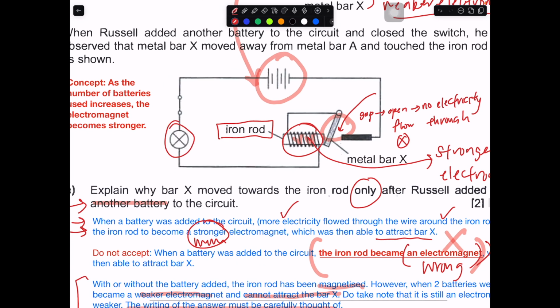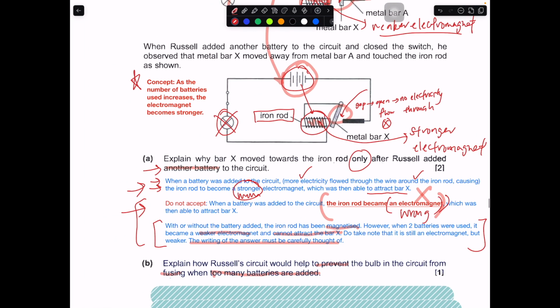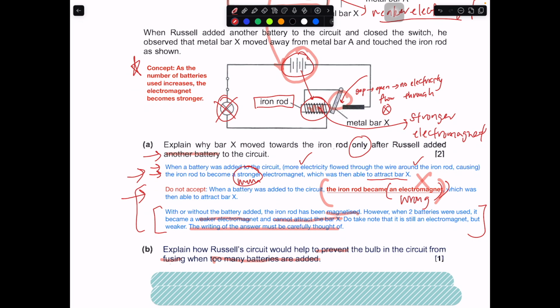That's why in this case, it will help to actually cut off the electricity. Because over here, 3 batteries make the electromagnet stronger, which cuts off electricity, so it is no longer able to fuse the bulb. If 3 batteries is the one that will cause the bulb to fuse, this is like a mechanism to stop too much electricity from flowing through the bulb.